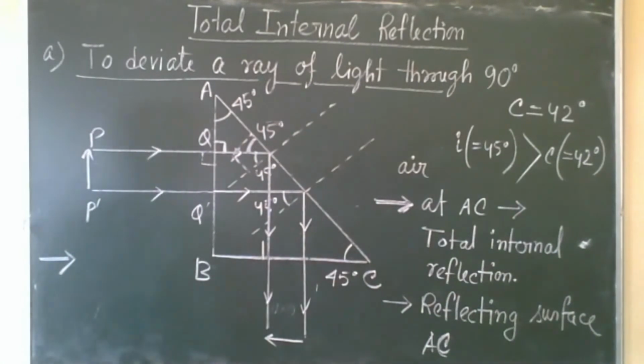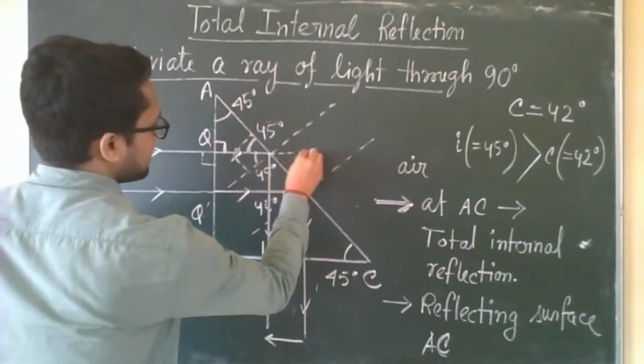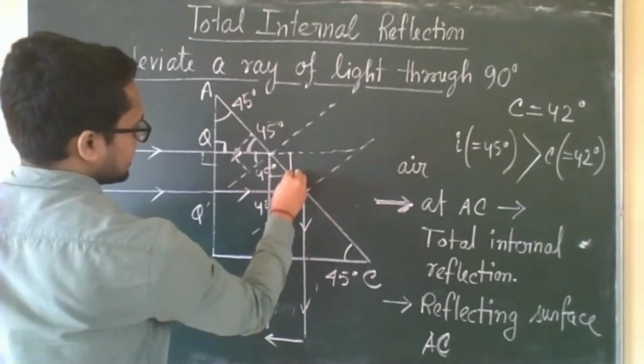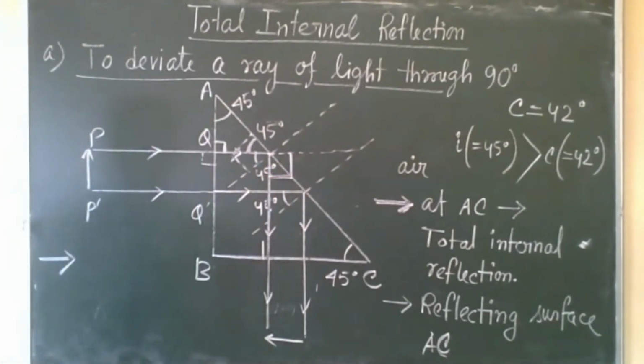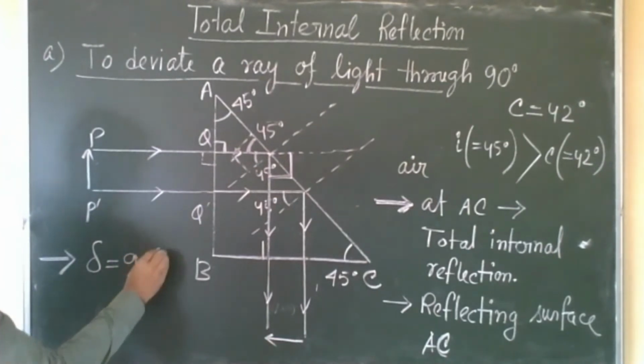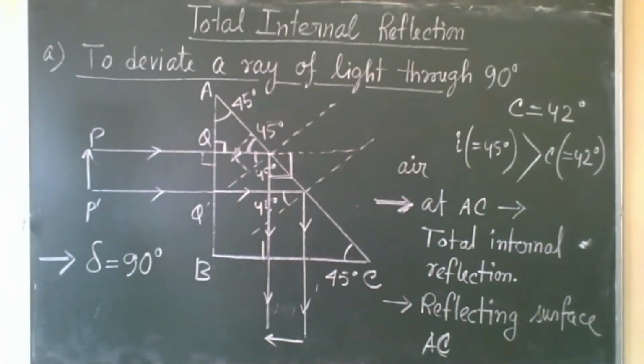Another question: what about the deviation? Already I have written here, to deviate a ray of light through 90 degrees. This was the actual path, right? And this is the final path. So the angle of deviation is 90 degrees. The angle of deviation is denoted by delta, so delta is equal to 90.